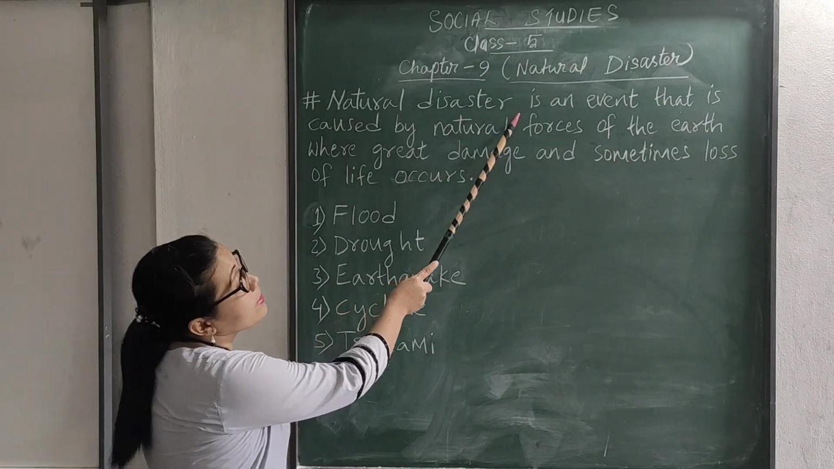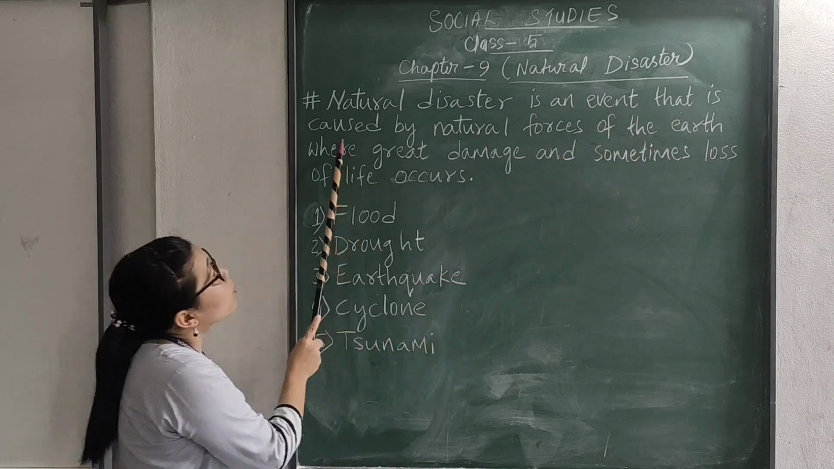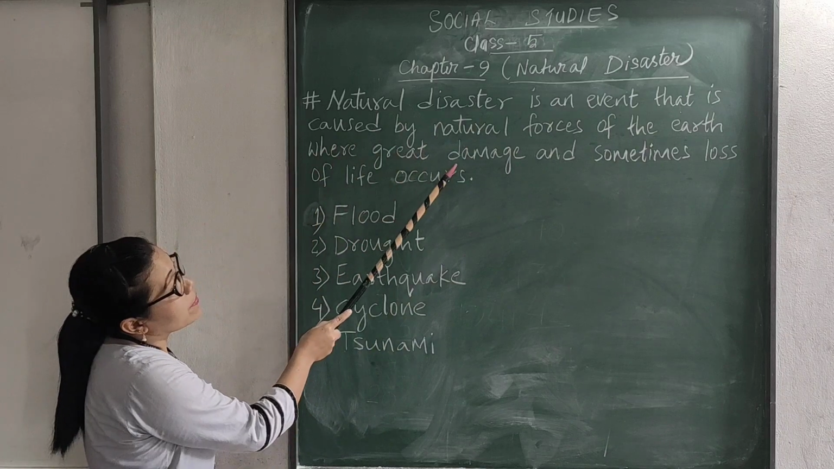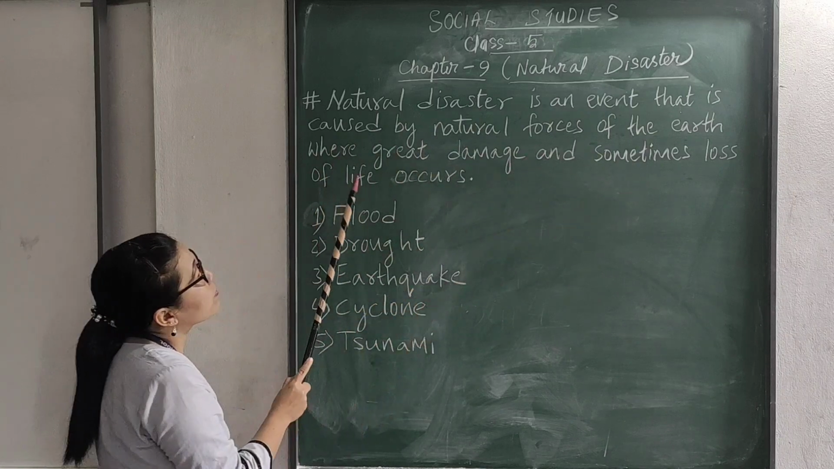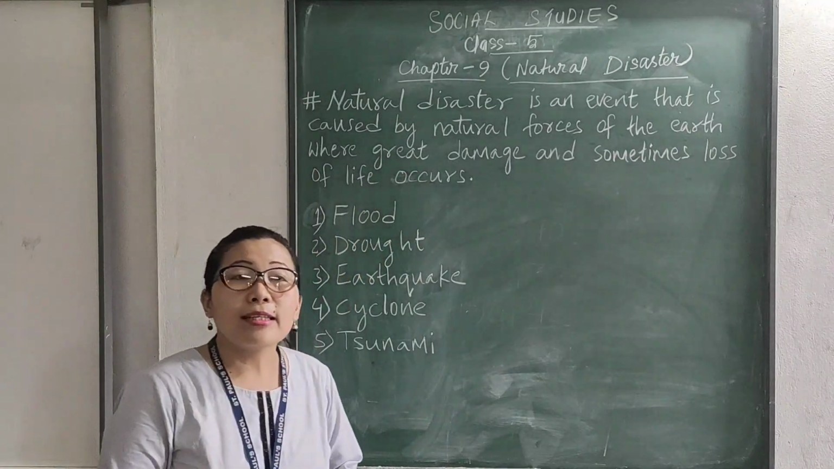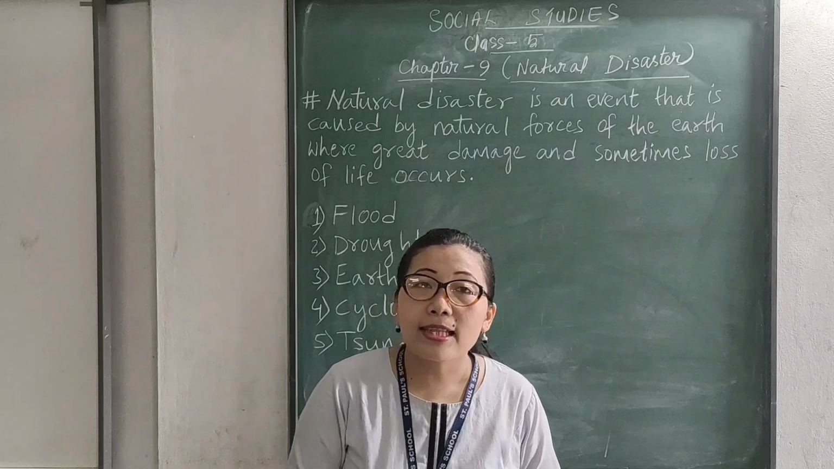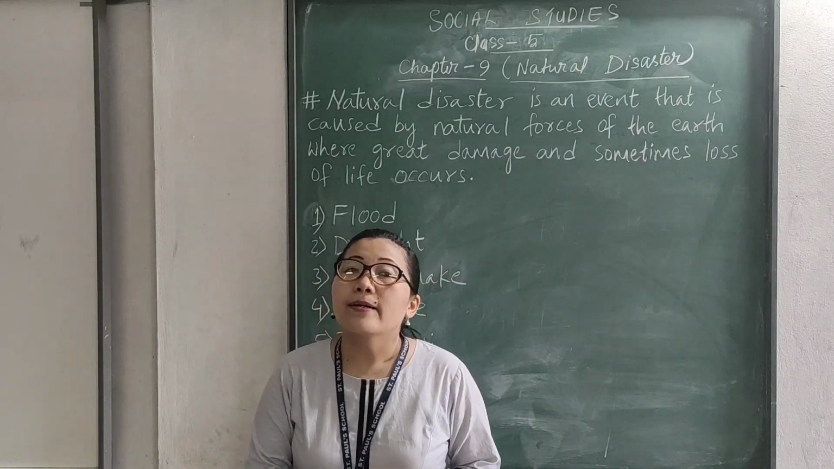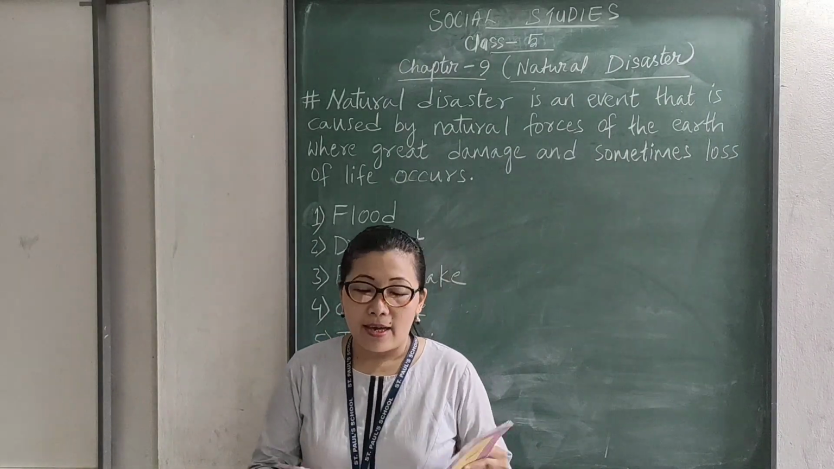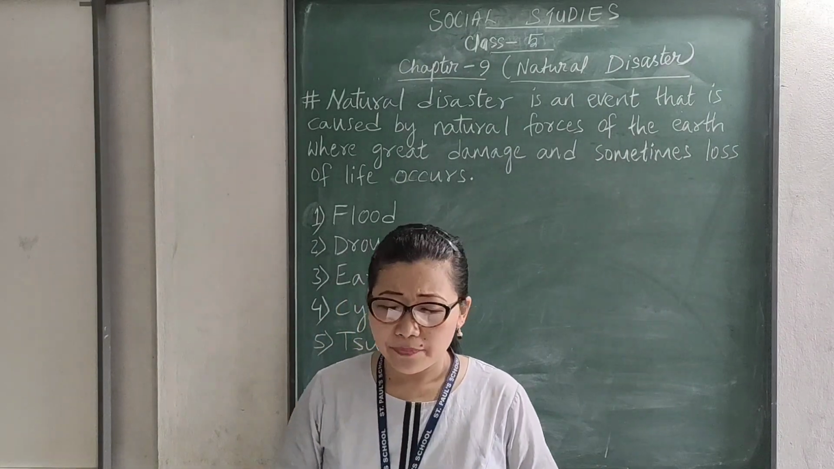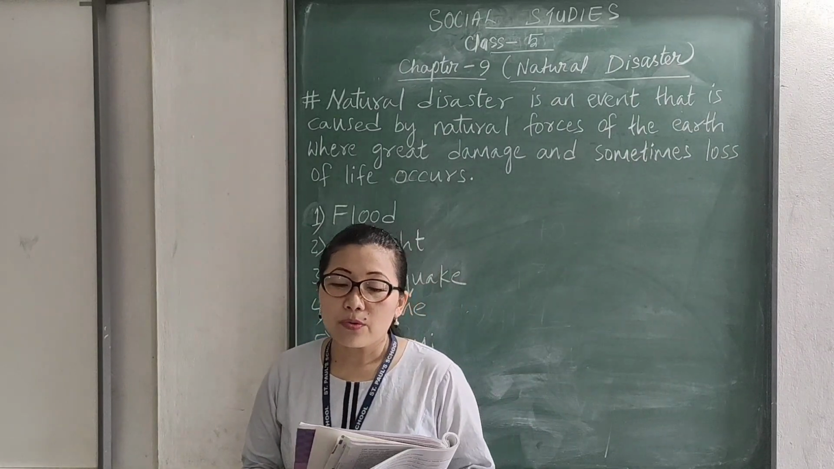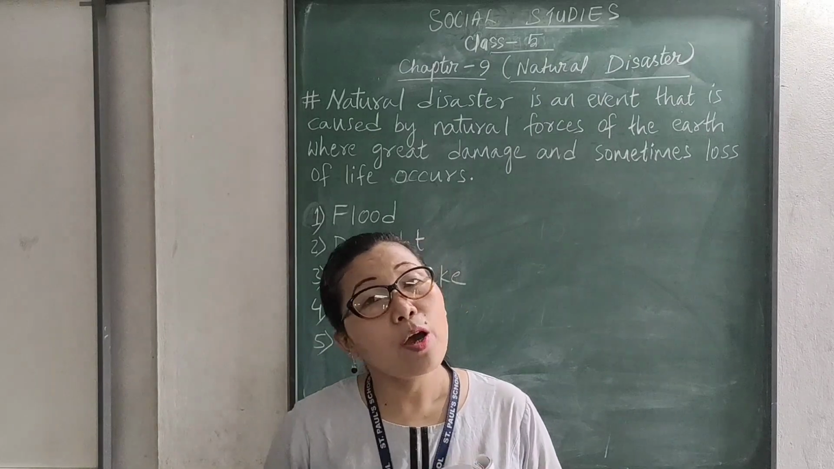Natural disaster is an event that is caused by natural forces of the earth where great damage and sometimes loss of life occurs. Okay? So there are different types of natural disasters such as landslides, forest fire, tsunamis, volcanoes, drought, floods, and different types. Okay? And these natural disasters cause great loss of life and property.